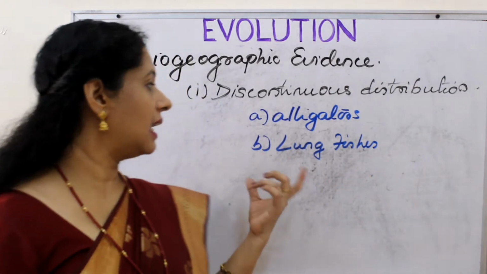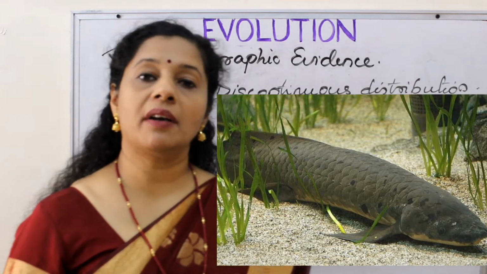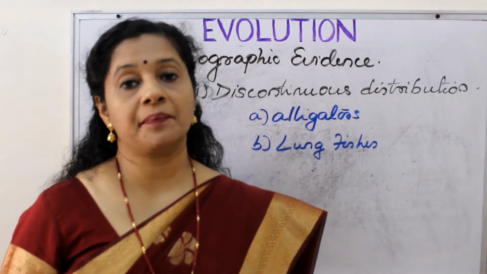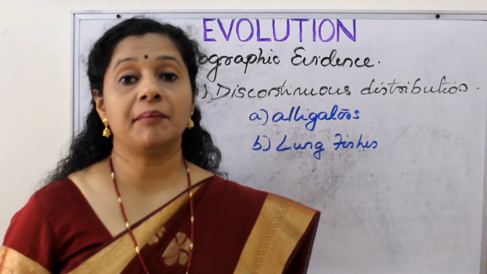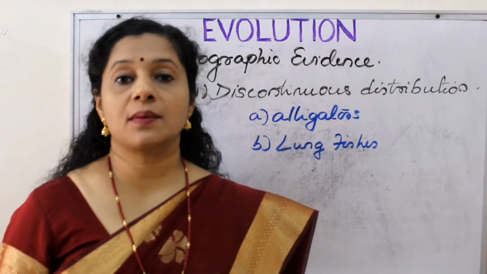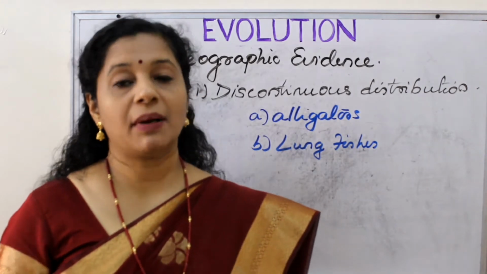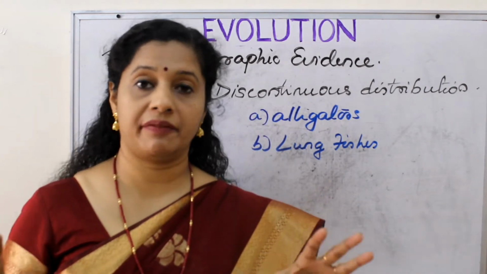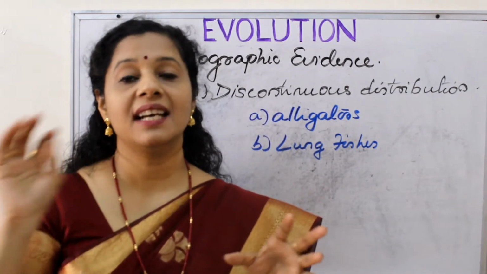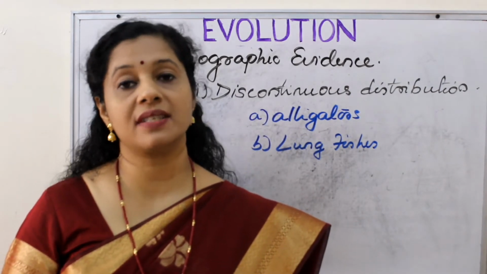The same way, lungfishes. Lungfishes are not found everywhere. They are seen only in South America, Antarctica and Australia. What does that mean? These continents were early joined together. But once they got separated or drifted, the different species went to different continents, and we can see 3 different species of lungfishes in these continents.